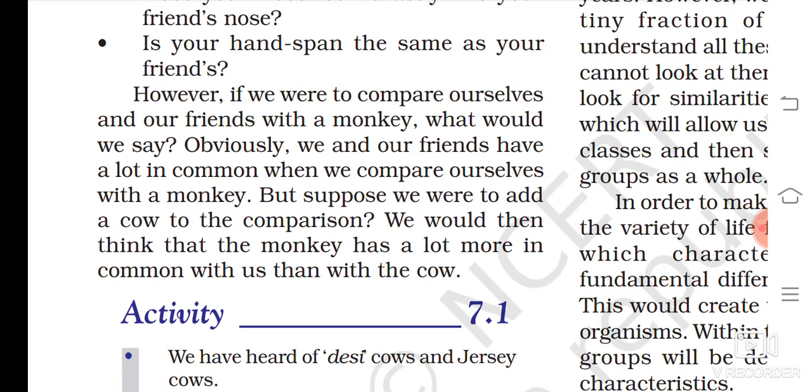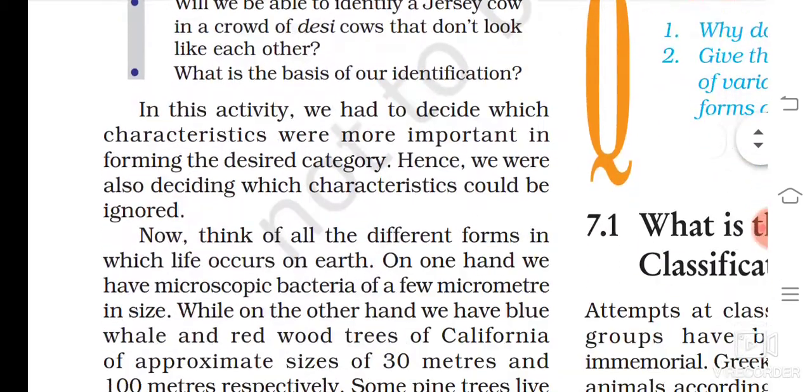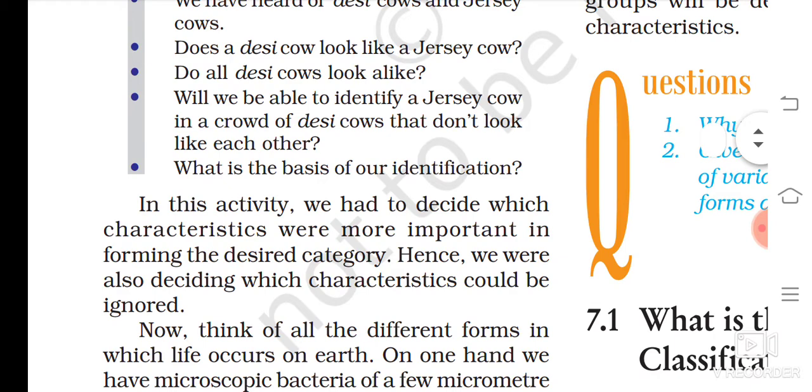Obviously, we and our friends have a lot in common when we compare ourselves with a monkey. But suppose we were to add a cow to the comparison, we would then think that a monkey has a lot more in common with us than with the cow. In the above activity, we had to decide which characteristics were more important in forming the desired category. Hence, we were also deciding which characteristics could be ignored.